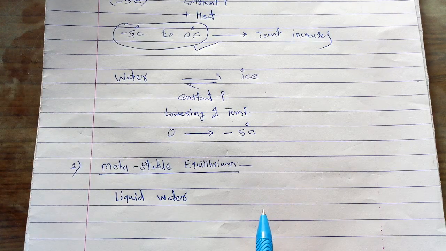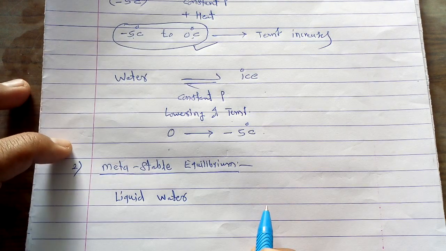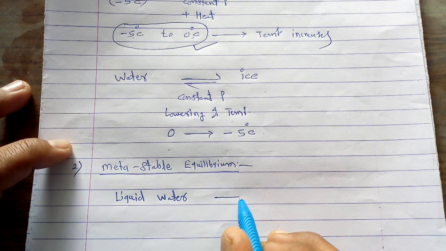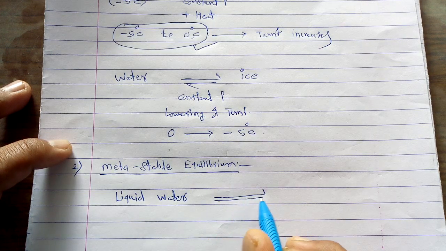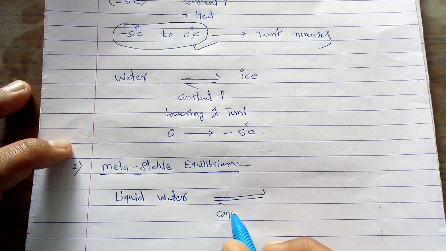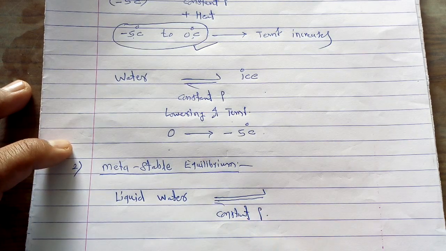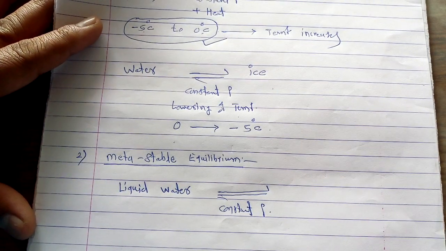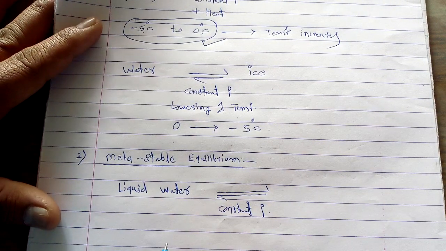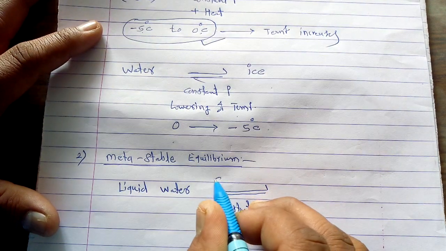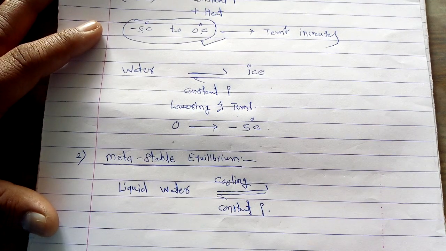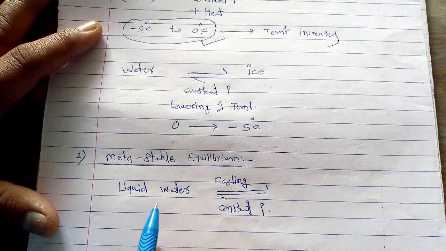As far as this liquid water is considered, we have to maintain a constant pressure in this particular system. After maintaining the constant pressure, we have to cool the given phase, so we have to carry out the cooling. When the cooling of this liquid water takes place at a constant pressure, then what happens?